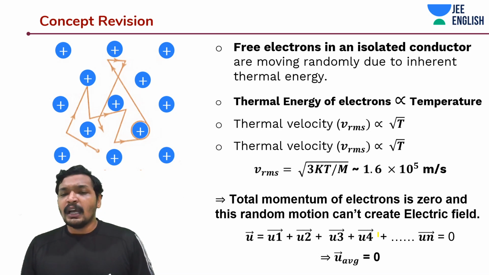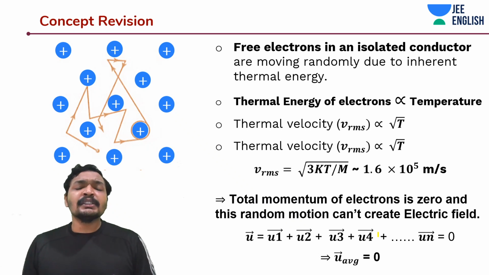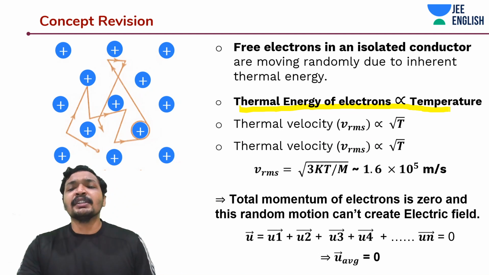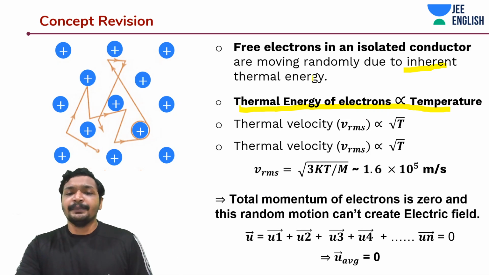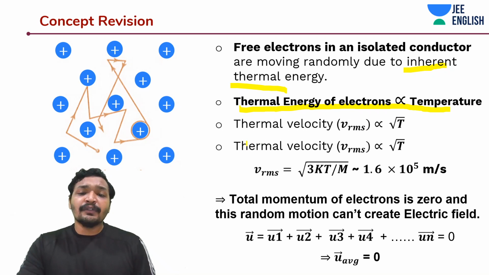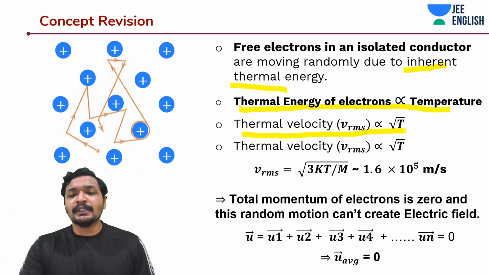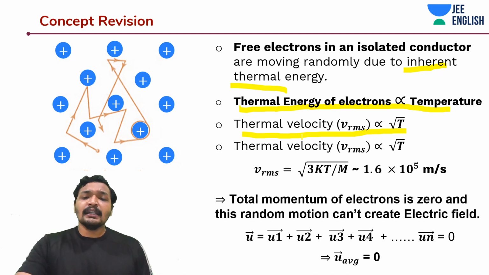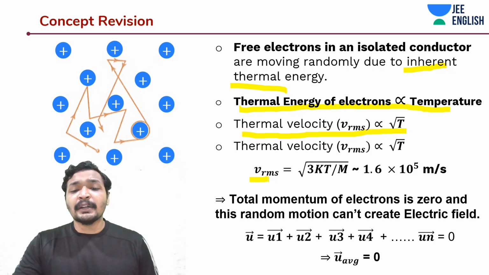Okay, guys, the thermal or kinetic energy of the electron would be proportional to temperature, isn't it? Because I'm talking about the energy due to that inherent thermal energy. That means Vrms is proportional to the root of temperature. You can write it as half m Vrms square is equal to 3kT by 2, and you will get that the root mean square velocity of the electron is the square root of 3kT by m.